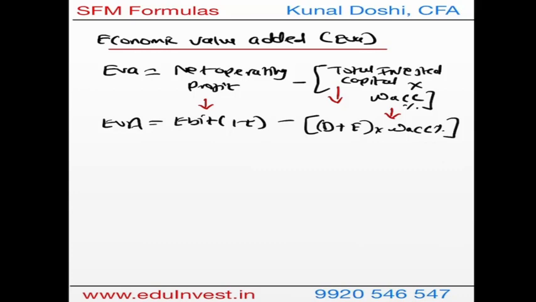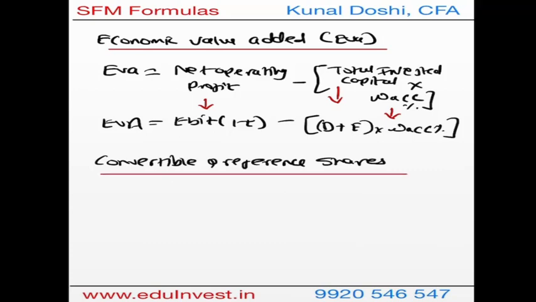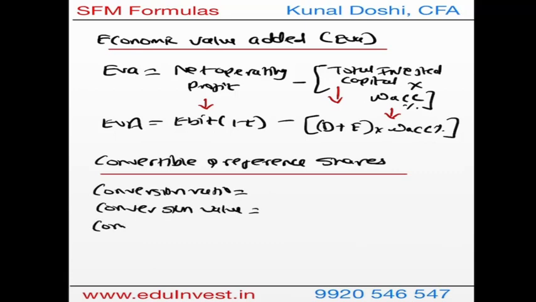The next concept that we are going to see is convertible preference shares. All these are the concepts in security valuation on the equity part. So under convertible preference shares, we have three parts: conversion ratio, then conversion value, and then finally conversion premium.